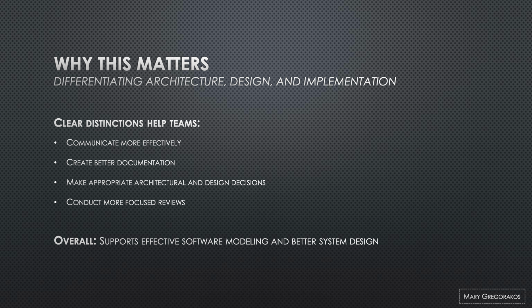Clear differentiation between architecture, design, and implementation helps software teams communicate more effectively. It also leads to better documentation, making it easier to track decisions and ensure consistency. Additionally, these distinctions allow teams to make more informed architectural and design choices, leading to more structured and scalable systems. Overall, understanding these distinctions enhances software modeling and improves system design.